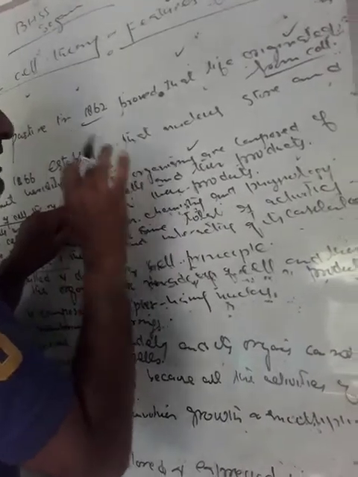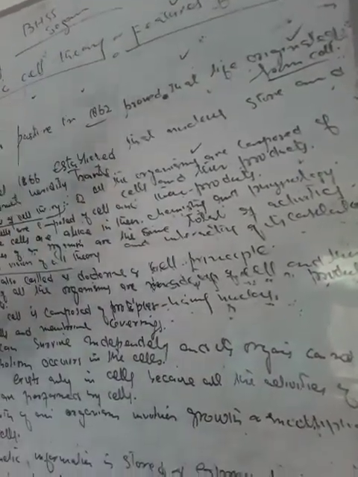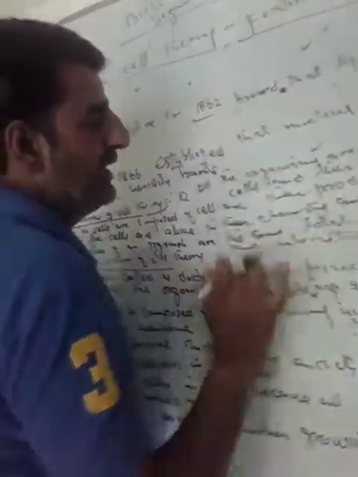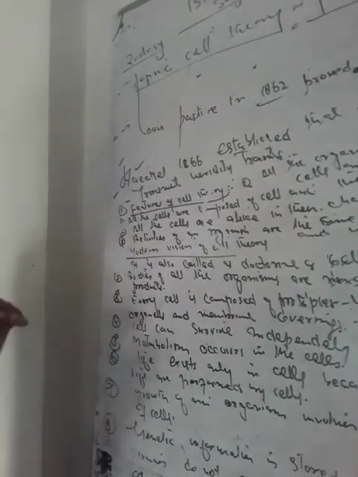No doubt, every organism in the living world is composed either of cells or of their products. This is the first feature of the cell theory.